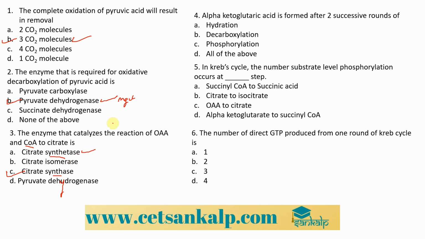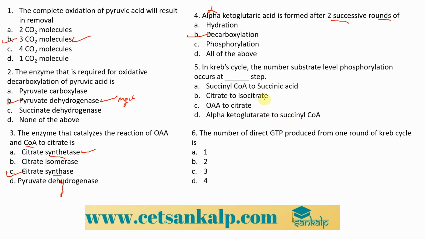The next question we are having is alpha ketoglutaric acid is formed after 2 successive rounds of hydration, decarboxylation, phosphorylation, all of the above. It is decarboxylation. Remember, it is decarboxylation. Now, in Krebs cycle, the number of substrate level phosphorylation occurs at what step? That's what they have asked. Succinyl-CoA to succinic acid, citrate to isocitrate, oxaloacetic acid to citrate, alpha ketoglutarate to succinyl-CoA.